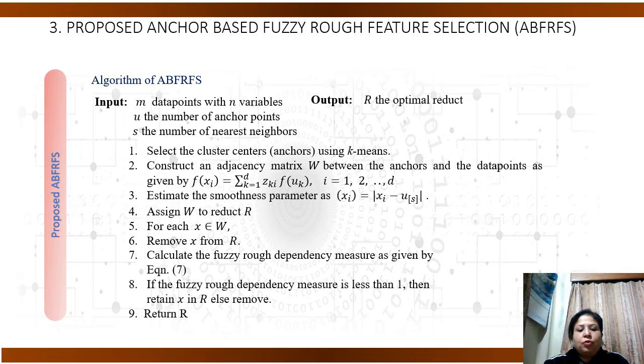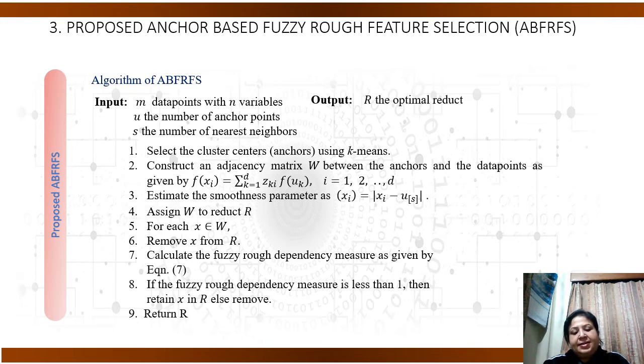In step 4, the adjacency matrix produced in the anchor graph construction is assigned to the reduct R. In step 5, for each data point belonging to the reduct, we remove the data point under consideration from the reduct. In step 7, we calculate the fuzzy rough dependency measure as per equation 7.